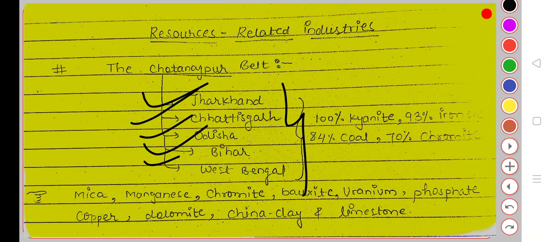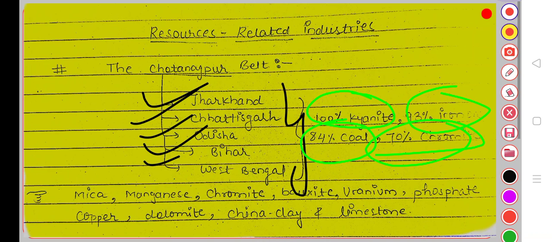It has 100% of kyanite, 93% of iron ore, 84% of coal, and 70% of chromite. This is a rich source of minerals and metals.